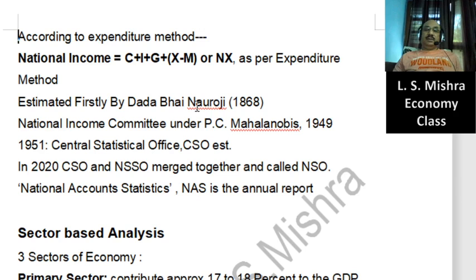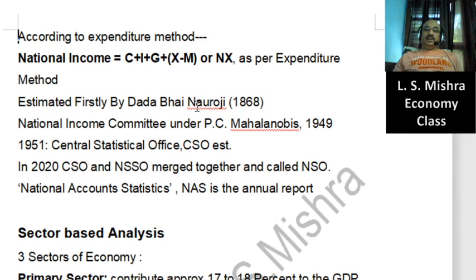Drain of wealth means he explained the entire mechanism of how the Britishers utilized Indian resources for their own favor, for their own sake. So the mechanism was clarified, and that was reflected through the drain of wealth.